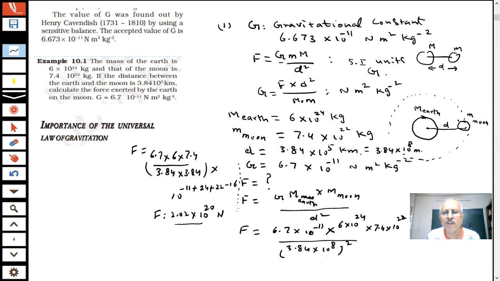Formula is the same. The value of G is a constant, the universal gravitational constant, 6.673 × 10^-11. The units of this have also been asked in the paper. We should know how to work out the units of G, student. Any such question can be given in your exam, so you will be able to do them.